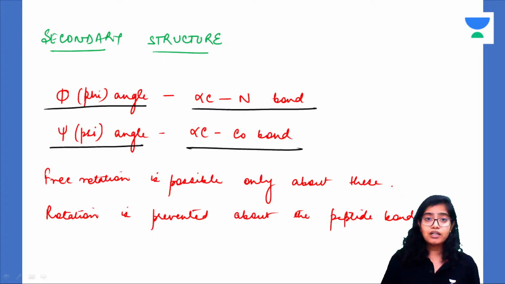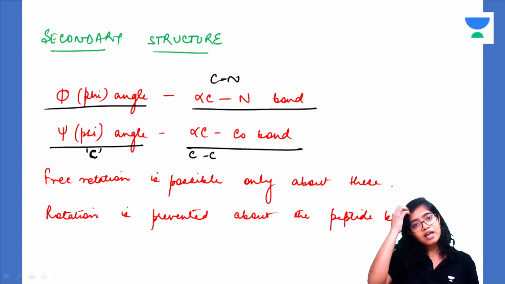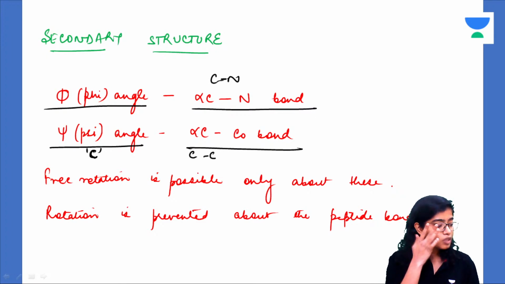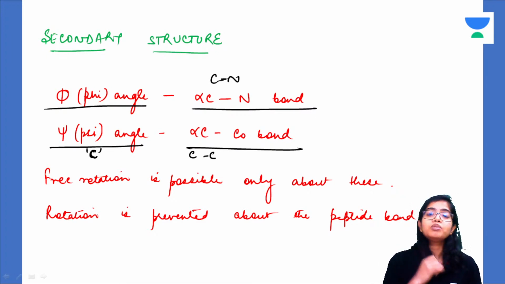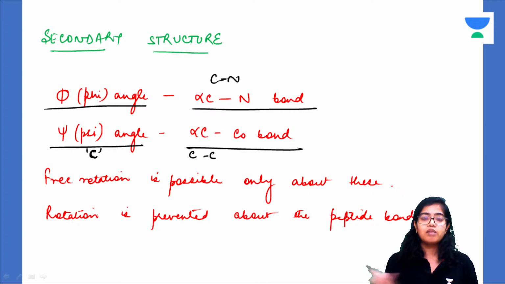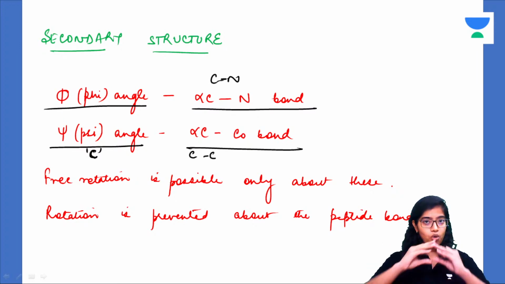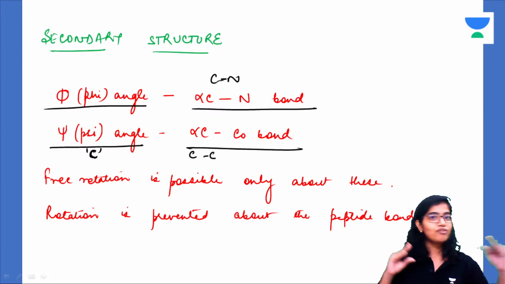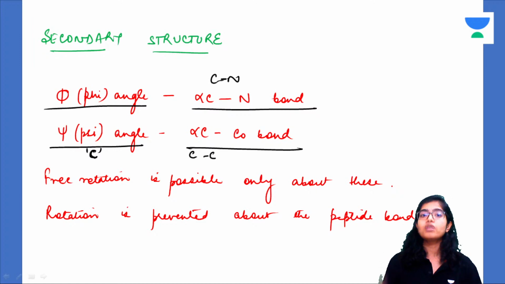How will you remember this? Psi, the syllable is C, right? So this will be between C and C. And this one is phi, so this is between C and N. Remember like this. Psi sounds like C, so this will be between C and C. The psi angle is between alpha carbon and carbonyl carbon, and phi angle is between alpha carbon and nitrogen. So the angle that this bond makes is called the phi angle. The angle that this bond makes is called the psi angle.